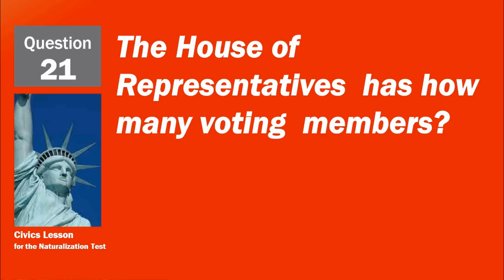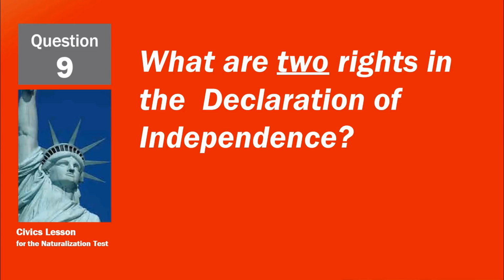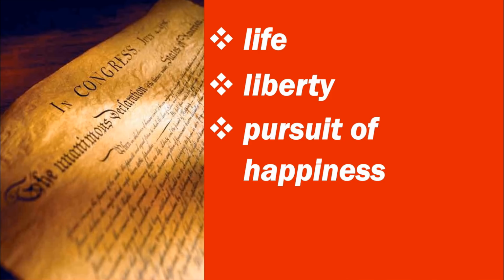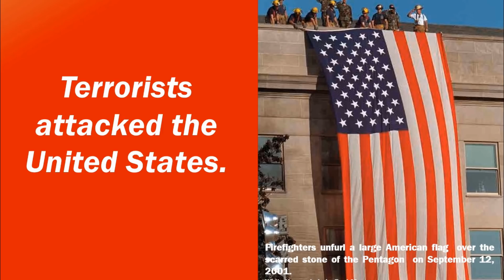The House of Representatives has how many voting members? 435. What are 2 rights in the Declaration of Independence? Life, liberty, pursuit of happiness. What major event happened on September 11, 2001 in the United States? Terrorists attacked the United States.